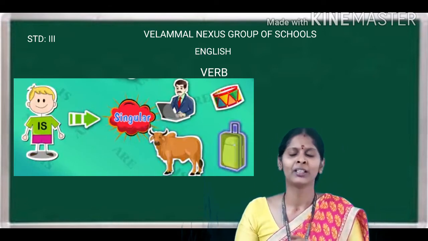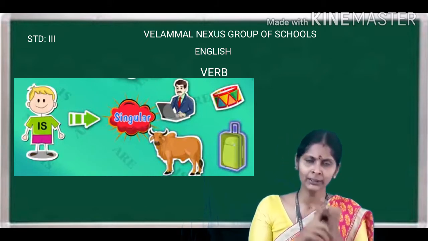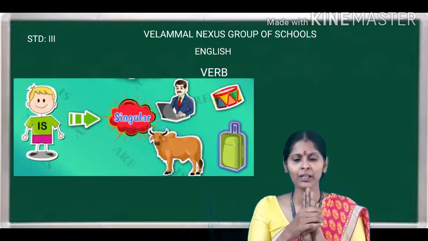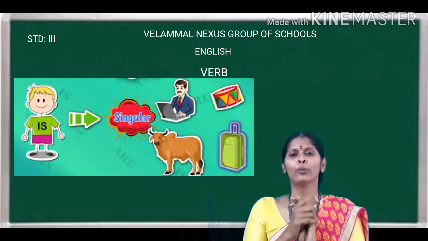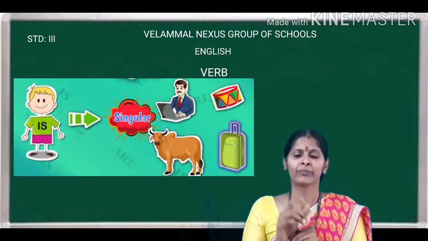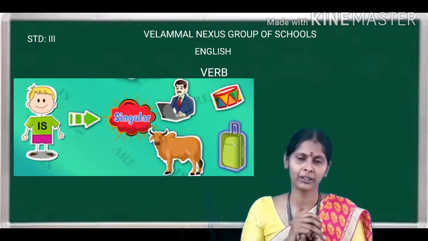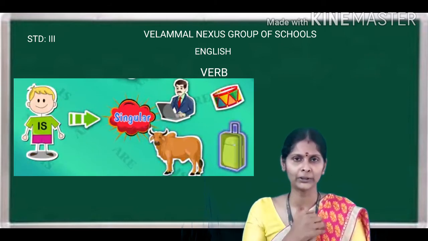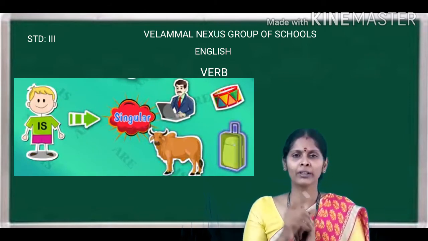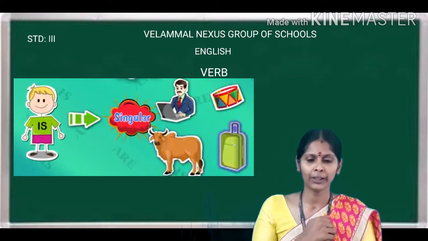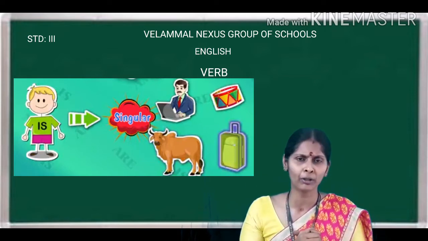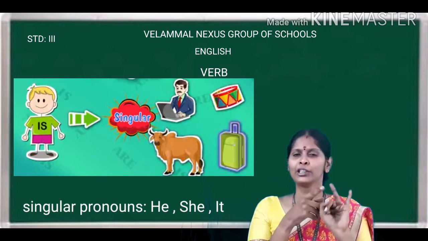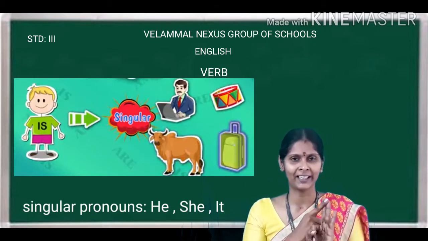What is a noun? A noun is the name of a person, place, animal or a thing. So when we want to add or give information about this noun, we use the be verbs. Now is is used only for a singular noun. For example, Amala, Vimala, Shanti. These are all one person each, right? So when we talk about them, we can use the word is. And what are the singular pronouns? You have already learned what pronouns are, right? He, she, it. Yes, children.